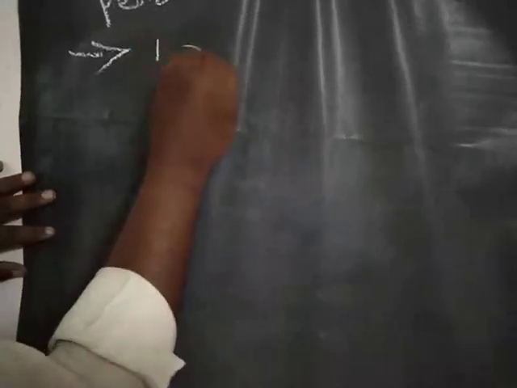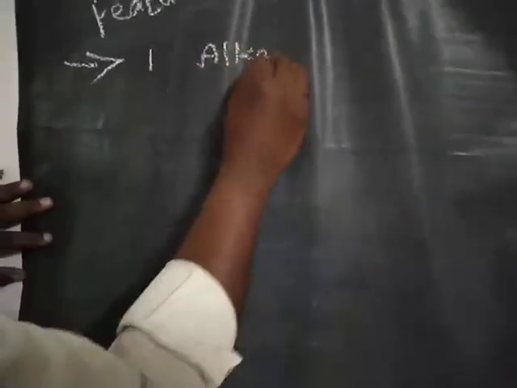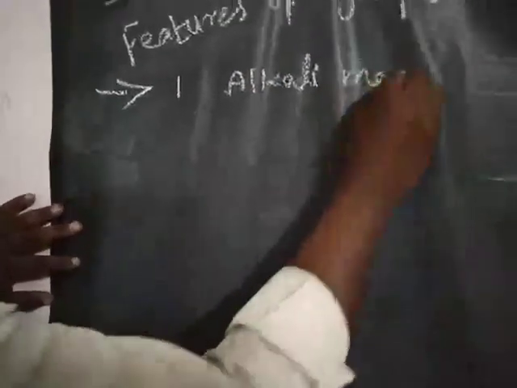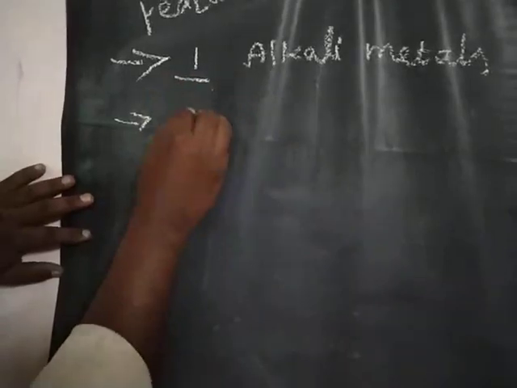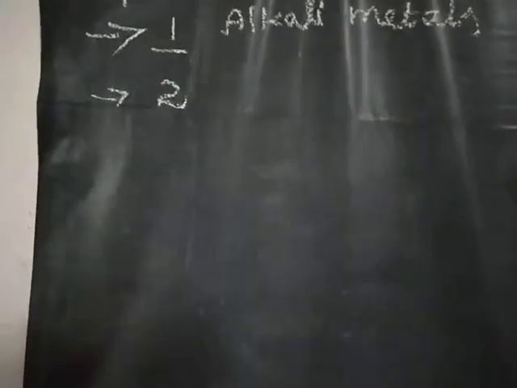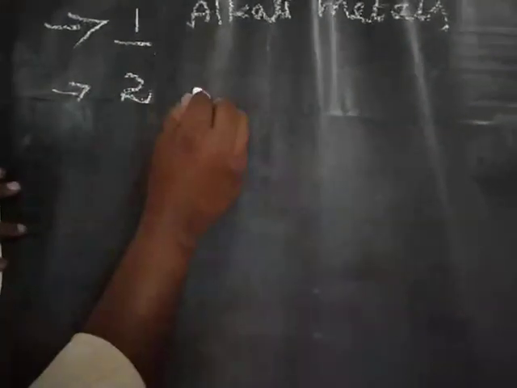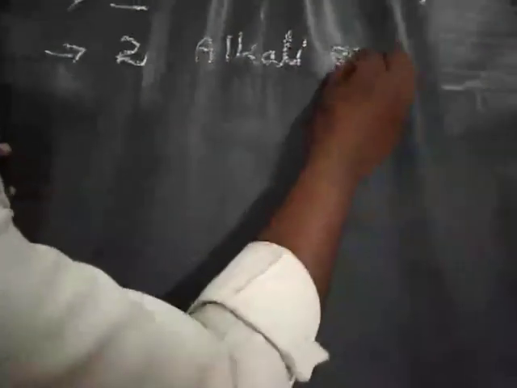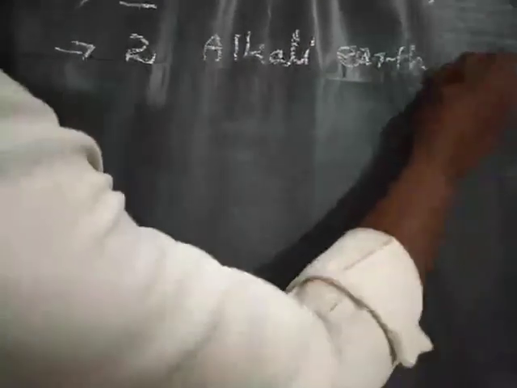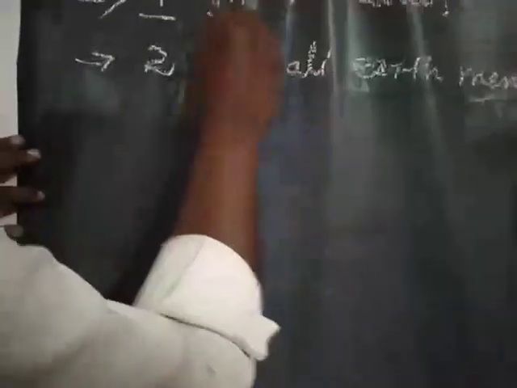First, alkali metals. The first group is called alkali metals. The second group, alkaline earth metals. The first group is called what?